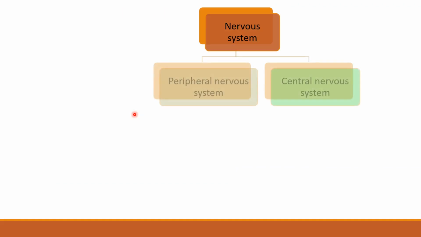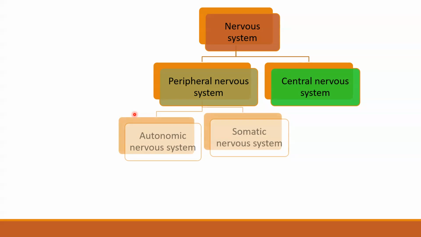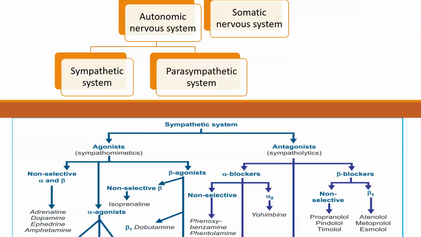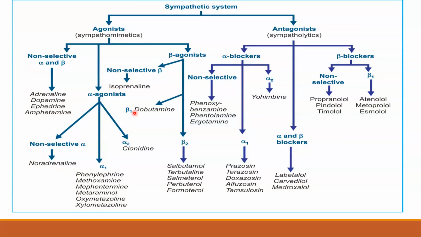Our nervous system is divided into peripheral nervous system and central nervous system. Our peripheral nervous system is further divided into autonomic nervous system and somatic nervous system. The autonomic nervous system comprises the sympathetic system and parasympathetic system. The drugs which modulate the sympathetic system can either be agonists, which we term sympathomimetics, or antagonists, which we term sympatholytics. Today's topic, adrenaline, is a non selective alpha and beta agonist.